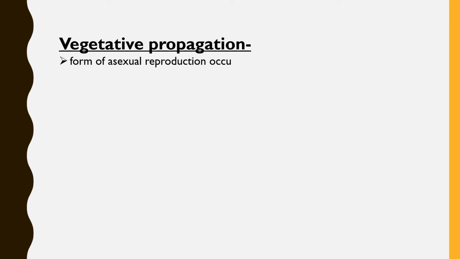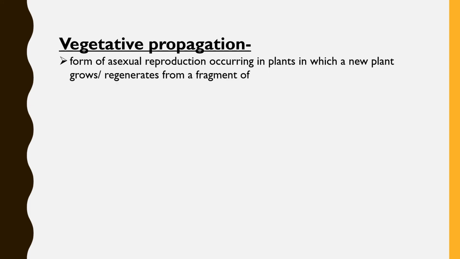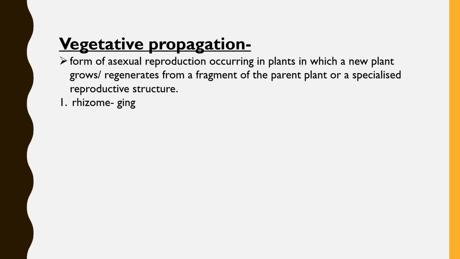Now the last type of asexual reproduction left is vegetative propagation. By vegetative propagation we mean the form of asexual reproduction occurring in plants in which a new plant grows or regenerates from a fragment of the parent plant or a specialized reproductive structure.